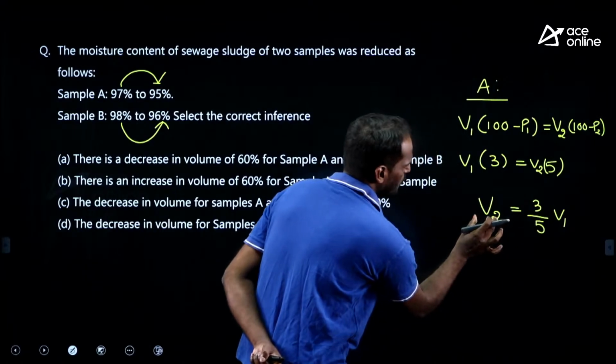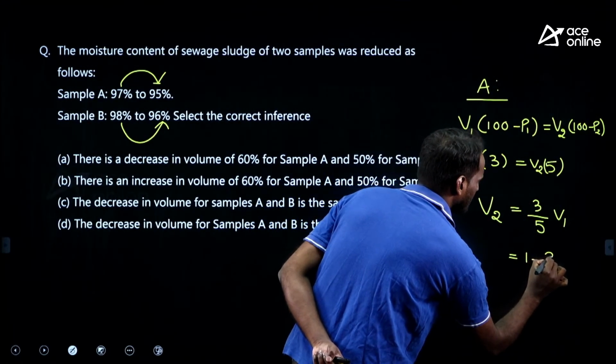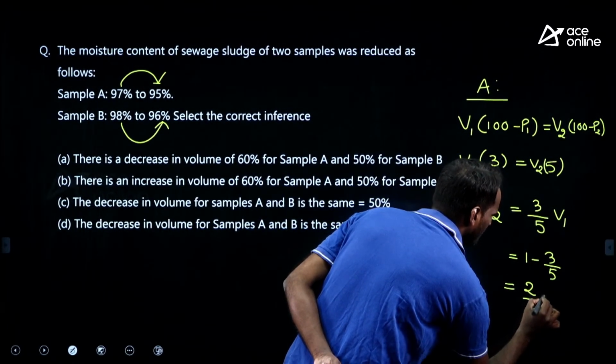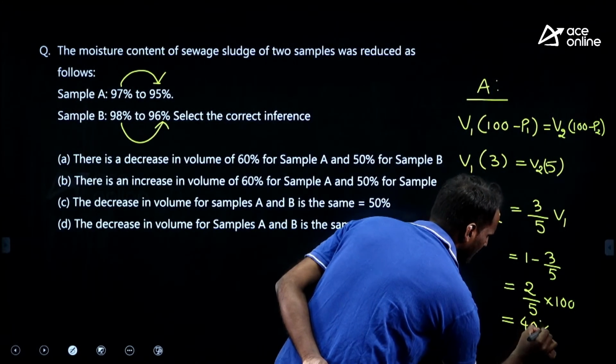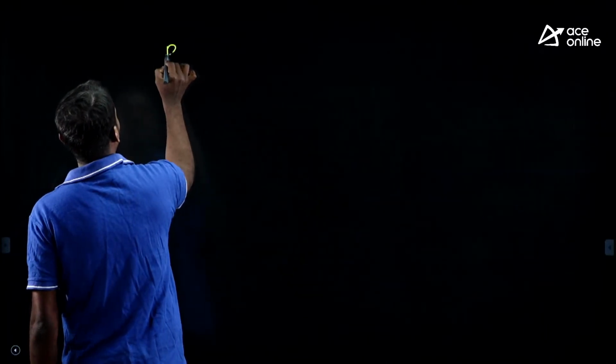V2 is 3 by 5 V1, so how much reduction happens? 1 minus 3 by 5. Therefore, 2 by 5 is the reduction. 2 by 5 into 100 means how much? 40% reduction is happening for sample A. Similarly, solve for sample B.